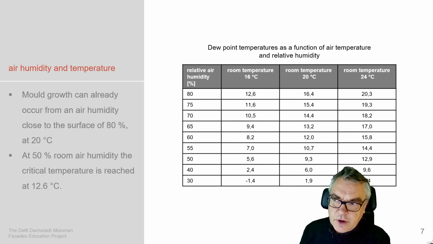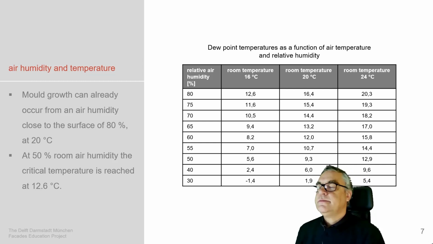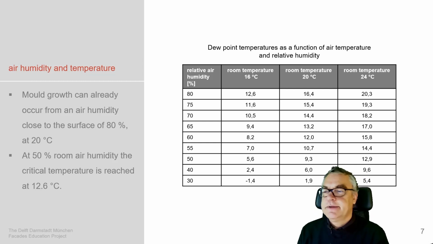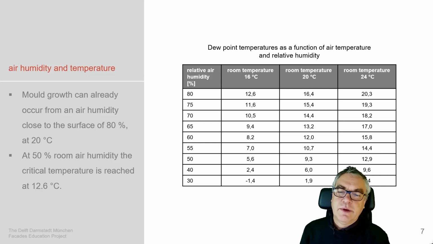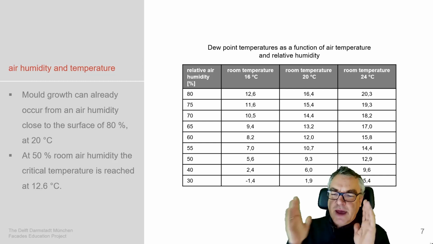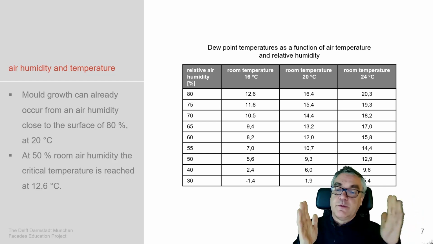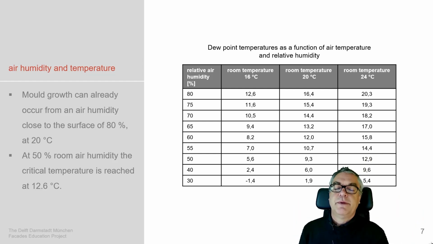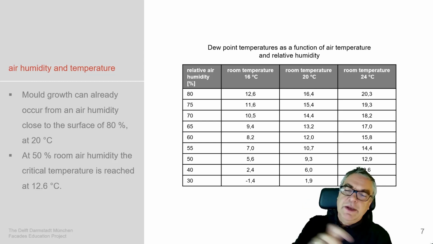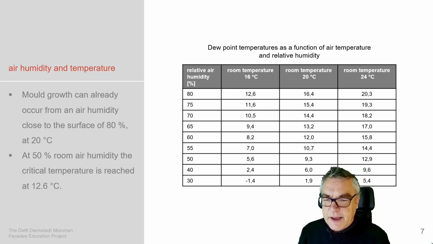Next aspect we have to talk about is the mold growth. Mold growth happens if a certain humidity and a certain temperature are reached. The one sample they show here is a surface temperature of 20 degrees, which when we design our facade outside -5, inside 25 for example in this sample, then we have a surface temperature of 20 degrees and a constant humidity of 80 percent, mold growth happens.